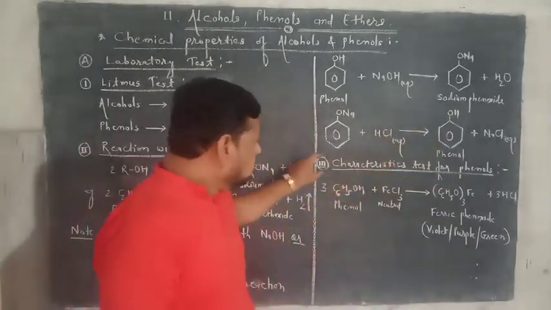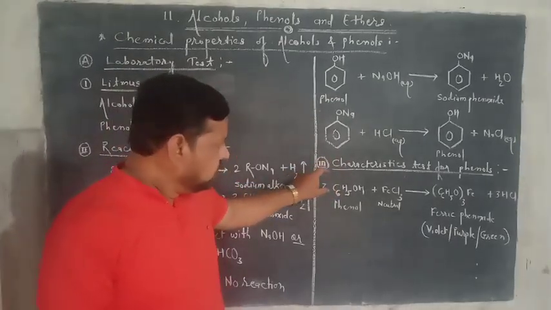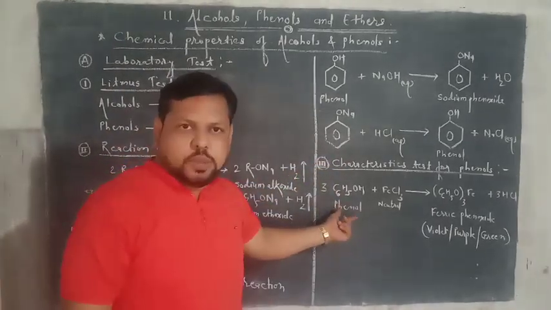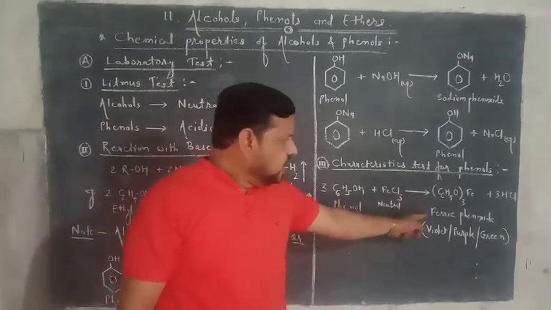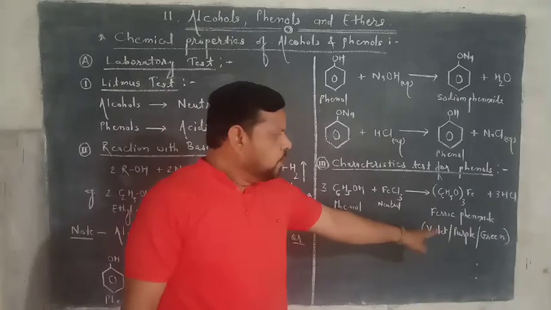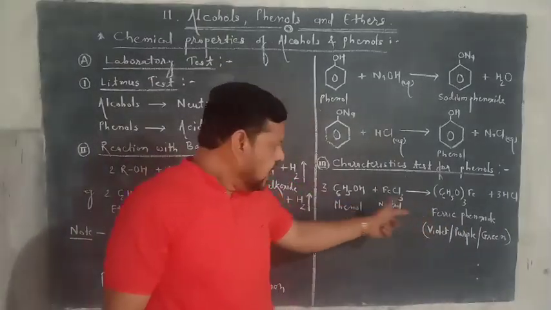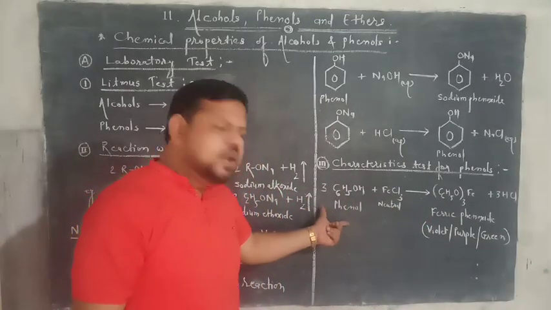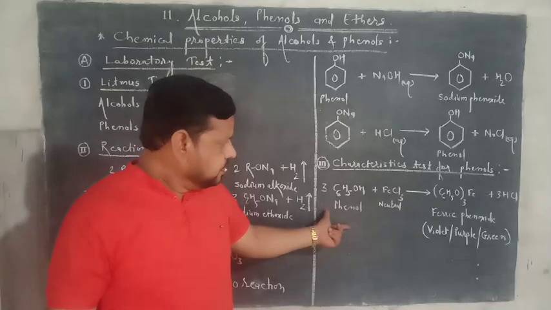Then the third test is the characteristic test for phenols. In this test, phenol reacts with neutral ferric chloride and gives a violet, purple or green color of ferric phenoxide. This test is frequently asked in examinations.